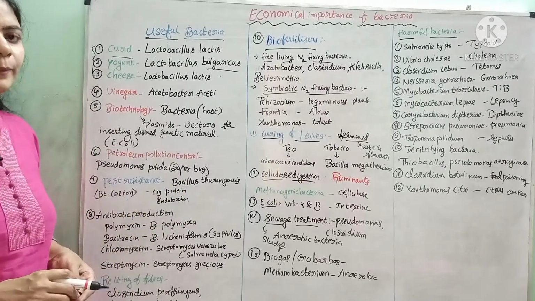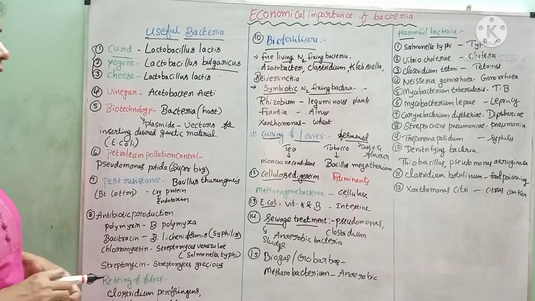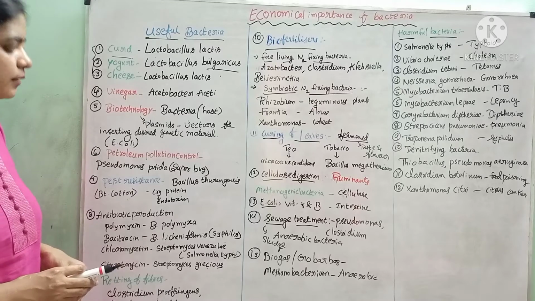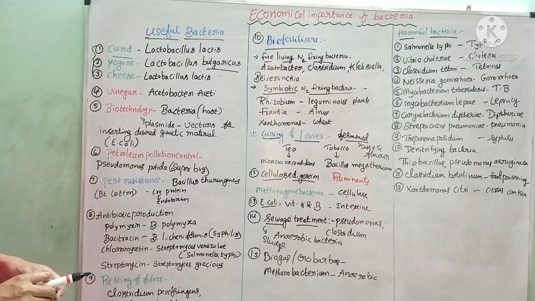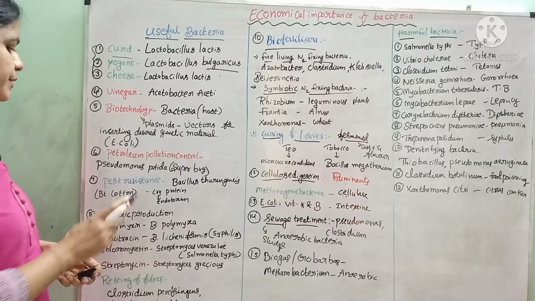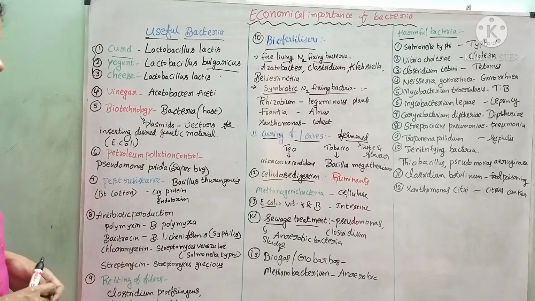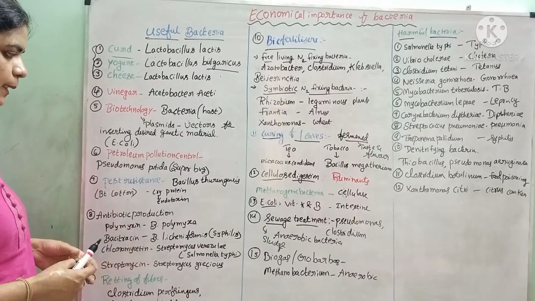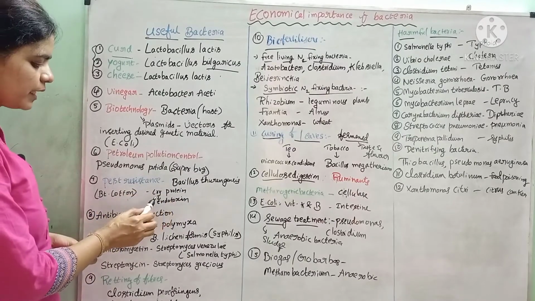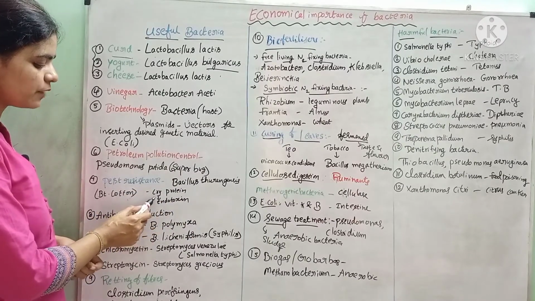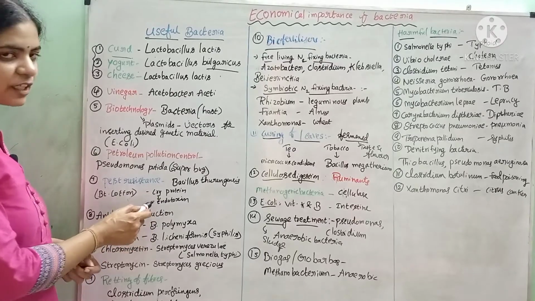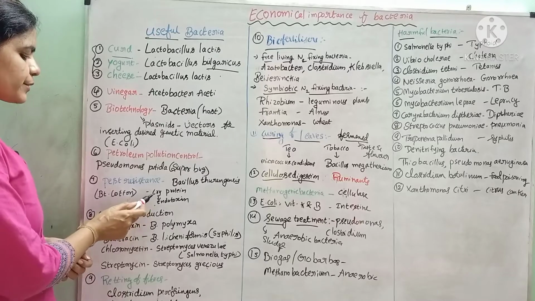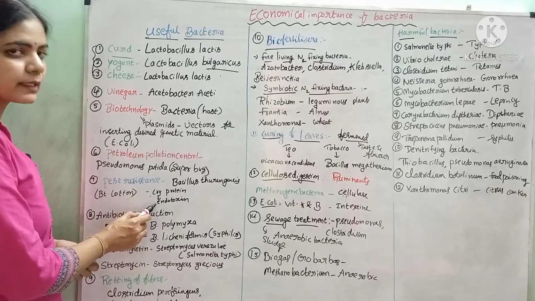Pest resistance. Pests are insects which harm the plants, and that is very problematic for the farmers. So for controlling those pests, some scientists have taken the bacterium Bacillus thuringiensis. From that bacterium, they have taken a protein called crystal protein, in short the cry protein. It releases a toxin called endotoxin. So this endotoxin kills the insects.